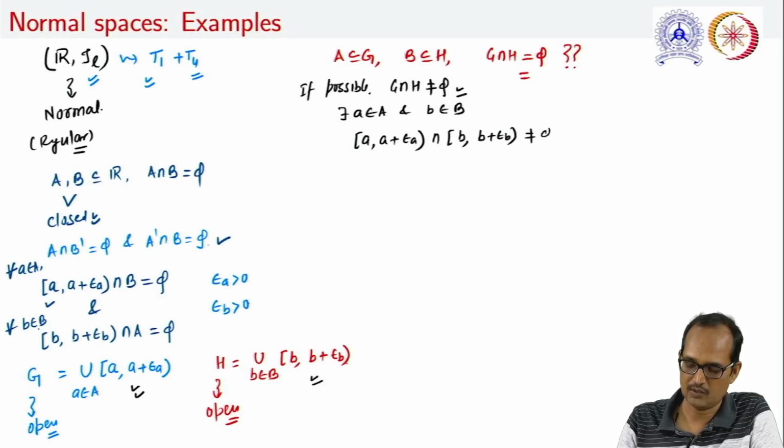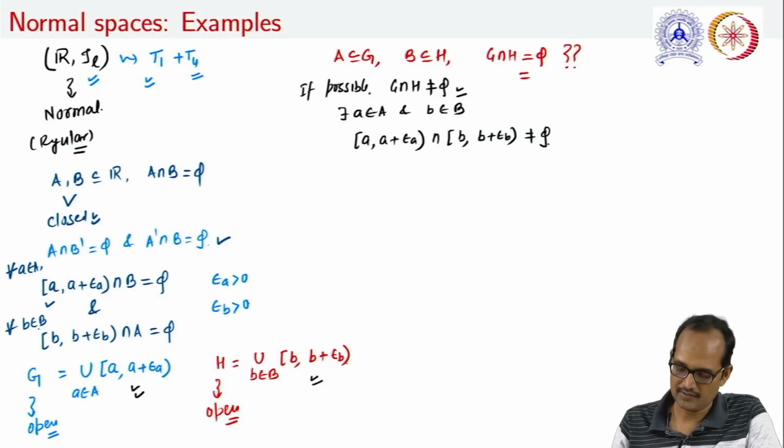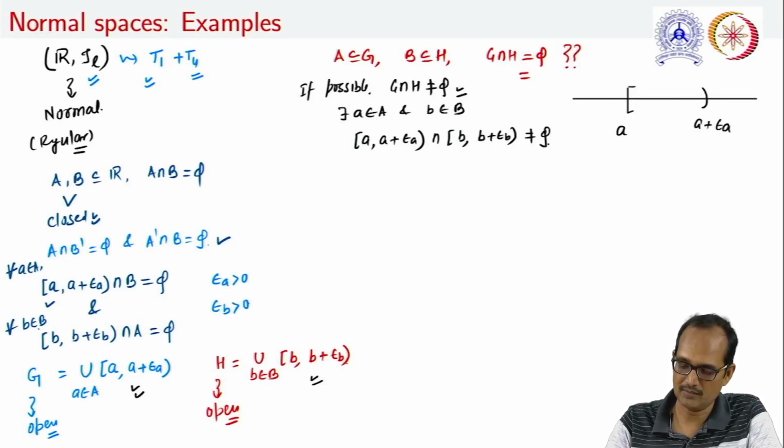Now let us see these intervals on the real line. What we are taking is something like a to a plus epsilon a. Note that we are saying that they have non-empty intersection. So b will be something like here, and this is b plus epsilon b. What we have assumed here is that a is less than b.